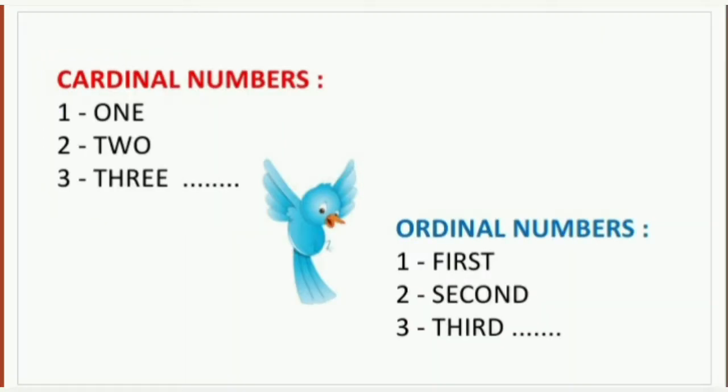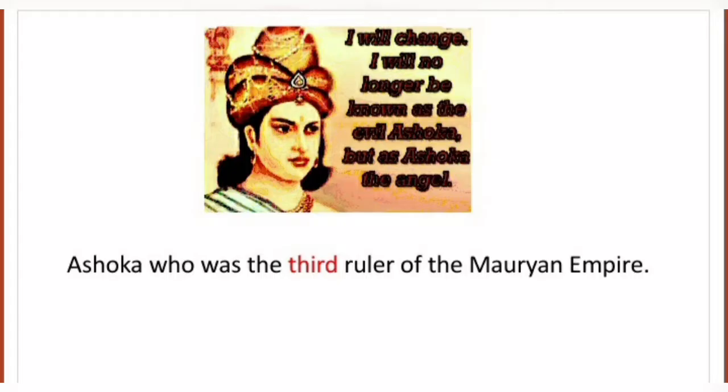By this time, you might be a little bit clear about cardinal numbers and ordinal numbers. When you say 1, 2, 3, they are cardinal numbers. But when you say first, second, third, they are ordinal numbers. Now see this slide. You might have heard the name of King Ashoka.